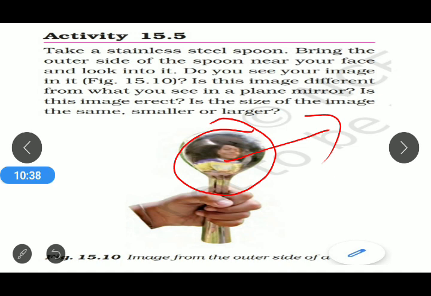Is the size of the image the same? The answer is no, the size is not the same. It is smaller than ourselves. That means if we look into that stainless steel spoon, our size appears to be smaller. So that is the image from the outer side of a spoon.